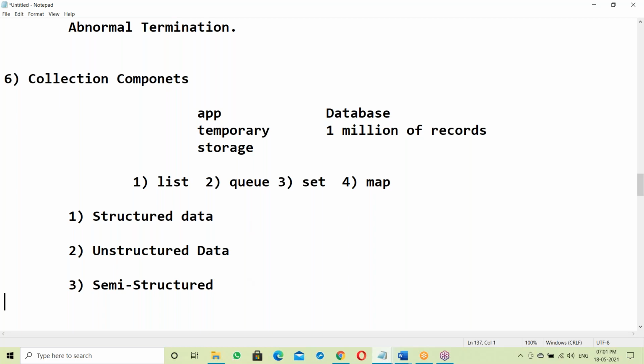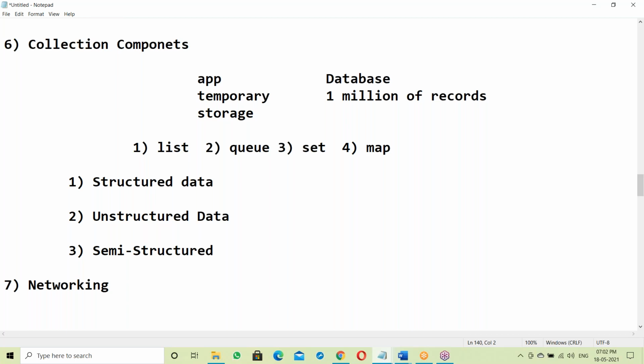Yes, collection components. After that, next is networking. What is a network, and what is networking? A network is the physical connections between computers, like cables, switches, hubs, bridges, and gateways. That physical connection is a network. Networking means communication. Networking is communication between computers.